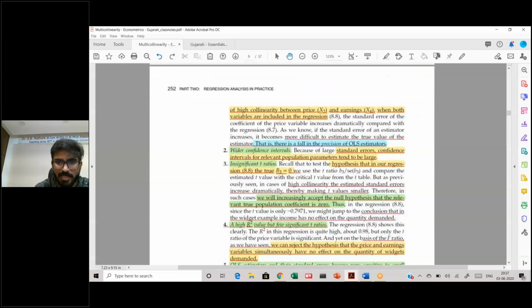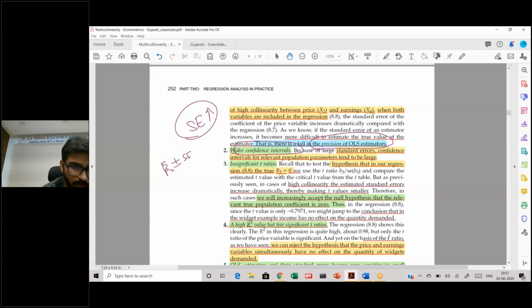Then that means there is a fall in precision. Whenever you have standard errors going up, precision is smaller. Why is the precision smaller? Because you have a wider confidence interval. What was the confidence interval, if you remember? The confidence interval was beta 2 hat plus minus standard error times the critical value.